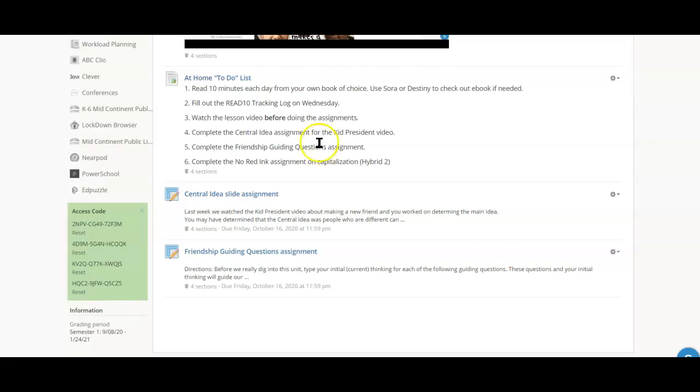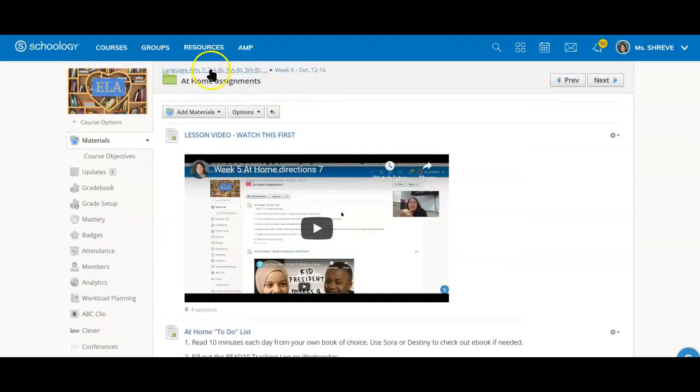Great job. I will always have the to-do list, and it will remind you to read 10 minutes each day from your own book of choice. If you need a new book, you need to go to Sora or Destiny to check out an ebook if needed. A reminder of where the ebooks or the links for ebooks are located.